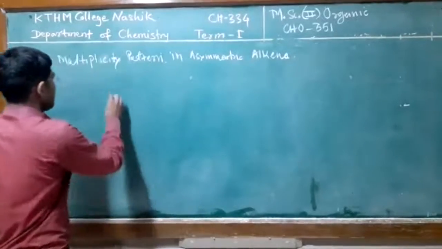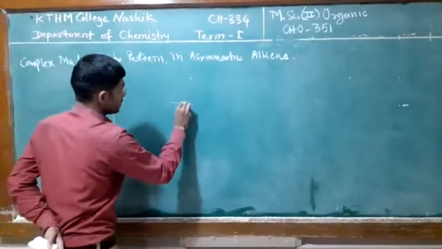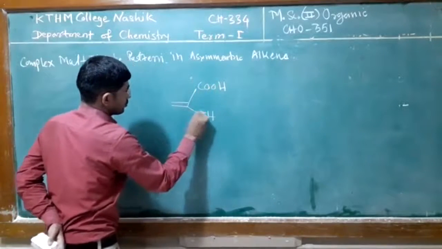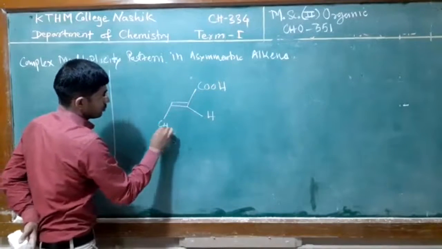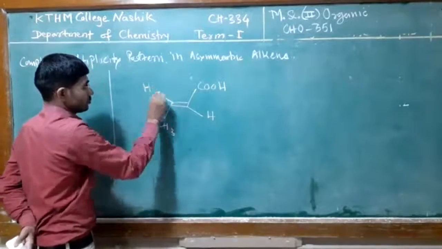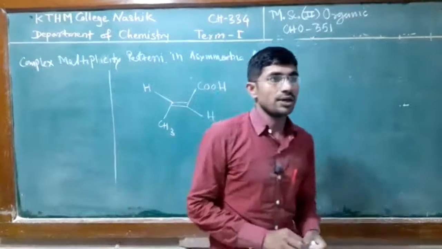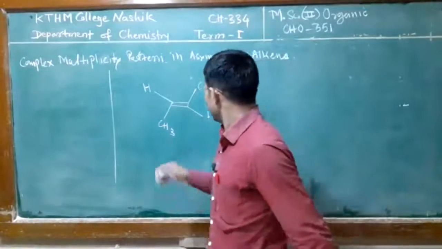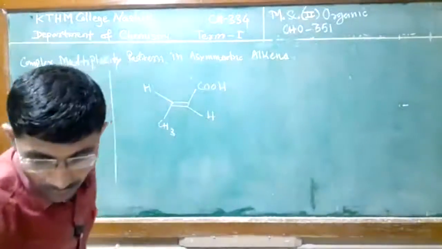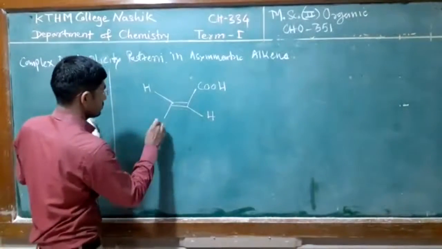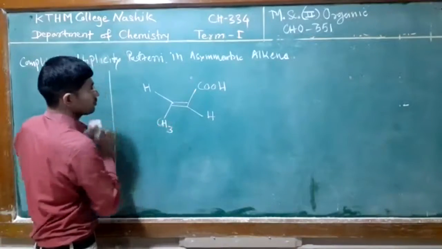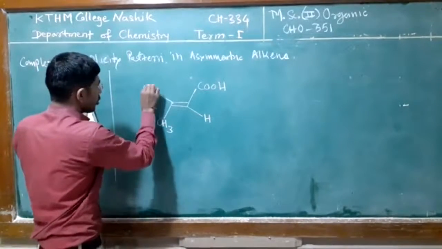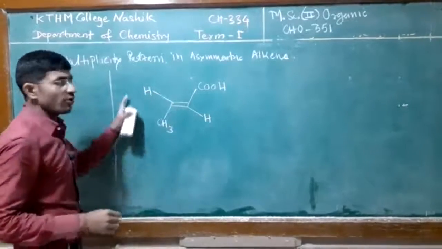Next example, if you consider here crotonic acid. So this is the example of crotonic acid. In this example, these 2 vinyl protons are chemically non-equivalent, not the same.